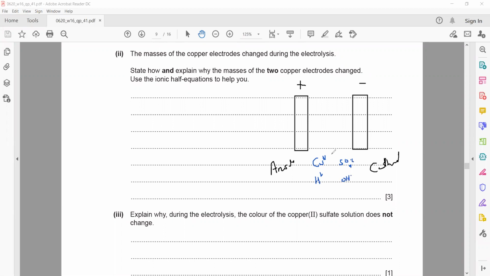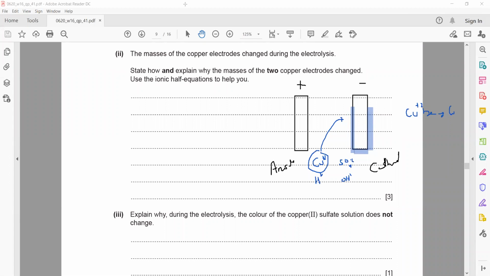As the copper ions are less reactive, copper ions are attracted towards the cathode. As these copper ions are attracted towards the cathode, they gain electrons and change to copper atoms. When they change to copper atoms, they stick to the cathode. As they stick to the cathode, the size of the cathode will increase.